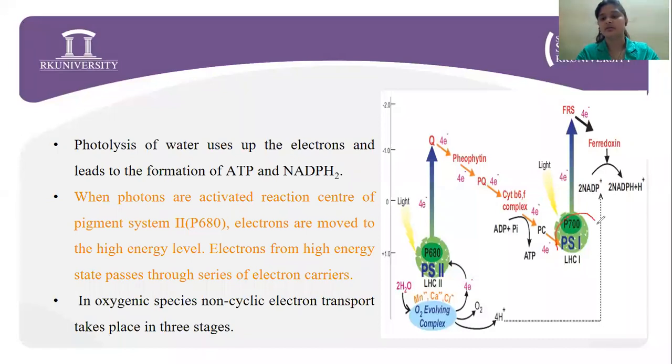Photosystem 1 gets the electron. This reaches the ferredoxin reducing substance, then ferredoxin, and then NADP plus, converted to 2 NADPH plus H plus, a reducing power.